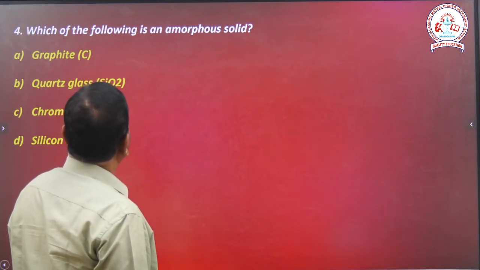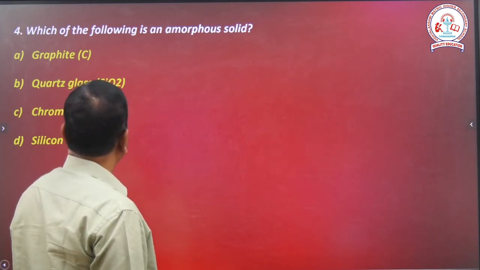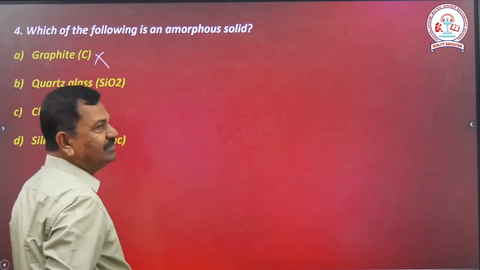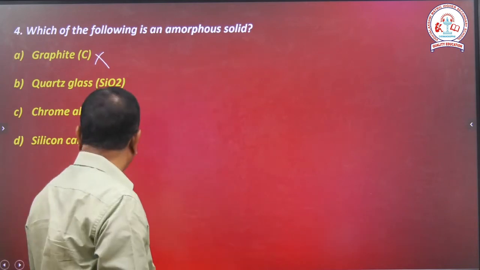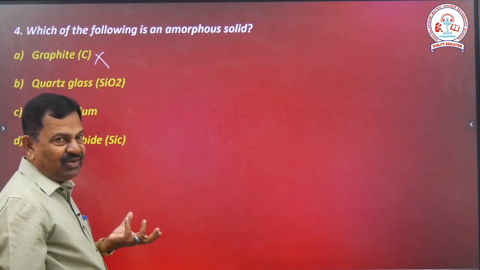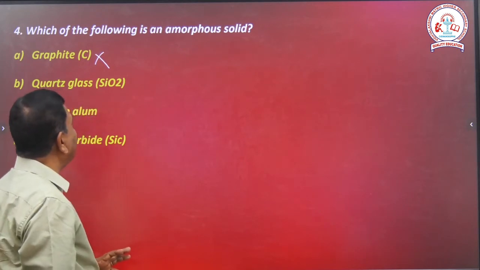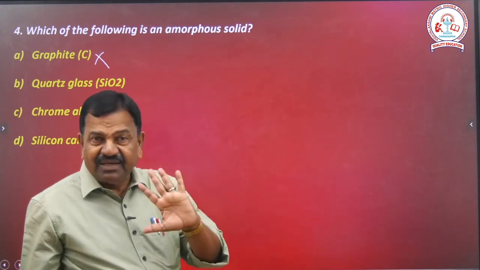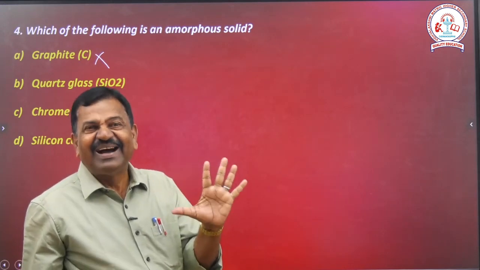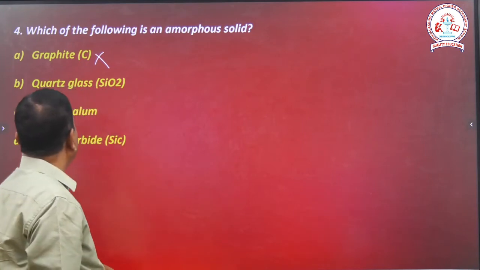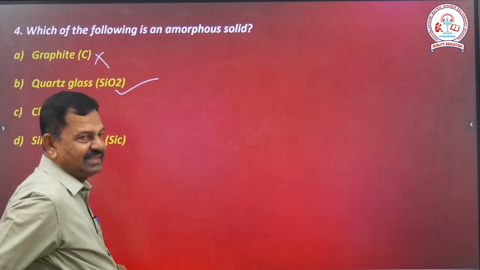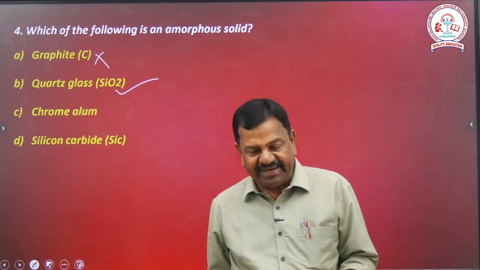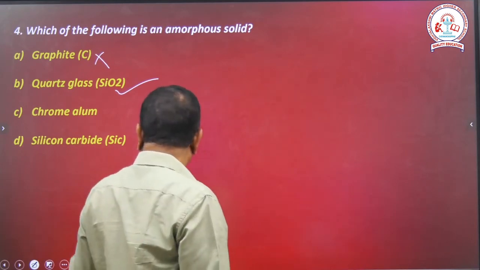Which of the following is an amorphous solid? Graphite is not an amorphous solid. Silicon carbide, you already know well, is not an amorphous solid. Chrome alum is definitely not an amorphous solid. Then quartz glass, that is the amorphous solid. So the second option is the right option. Clear?